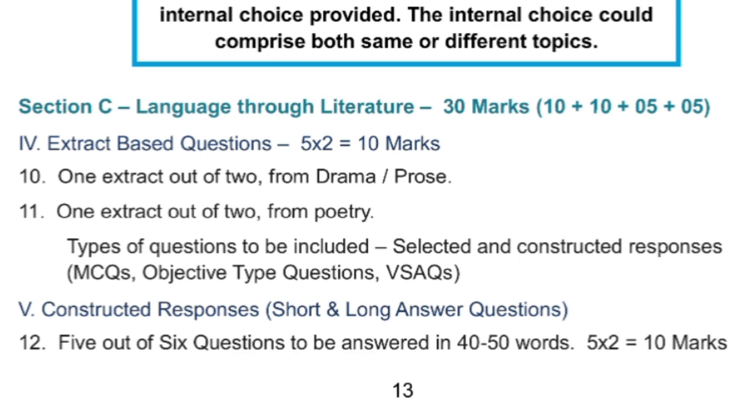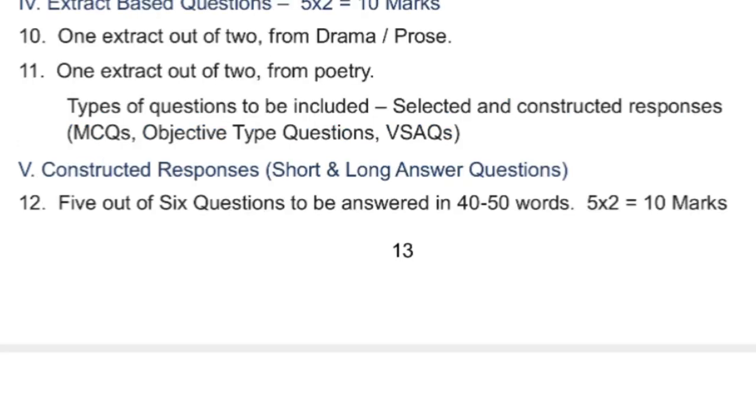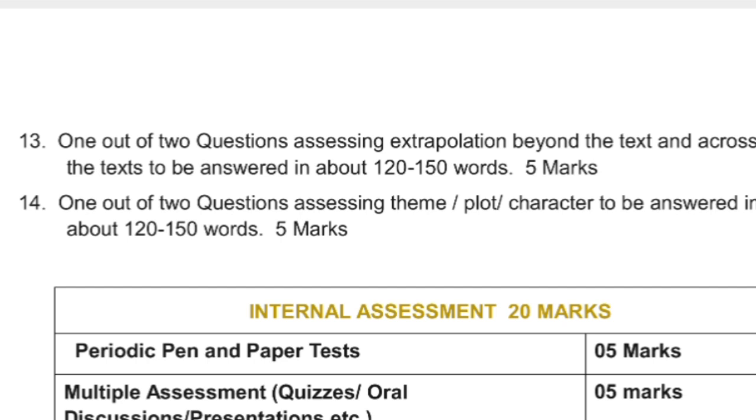One is from drama or prose, and one is from poetry. 2 will come. So the problem is 10 marks for an extract. Now you can see here extract based questions. After the extract based questions, 5 marks: 5 out of 6 questions. One more thing, previously 3 marks questions were there. Now 2 marks questions are there. So it is easy. 6 questions will be given, 5 you have to attempt. Each question carries 2 marks, that is for 10 marks. And now one more long answer question, that is for 5 marks, one from theme, plot and character.